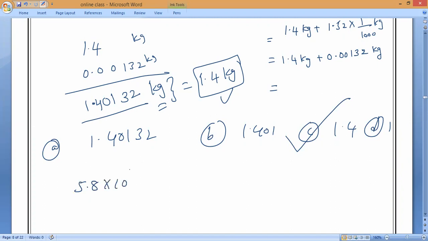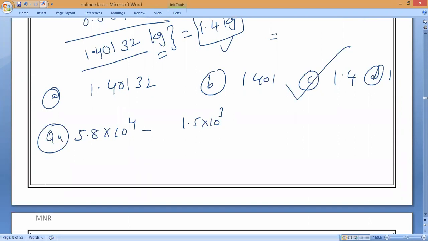5.8 into 10 to the power of 4 minus 1.5 into 10 to the power of 3. Who will solve first? Be very careful. When we are subtracting, the power should be the same. Then only we can bring the power outside.